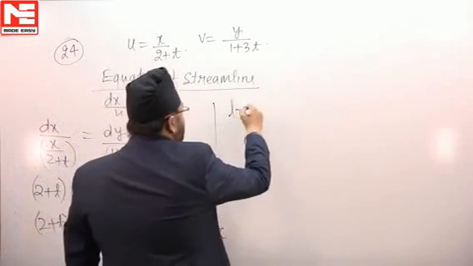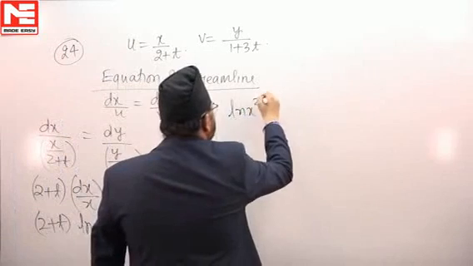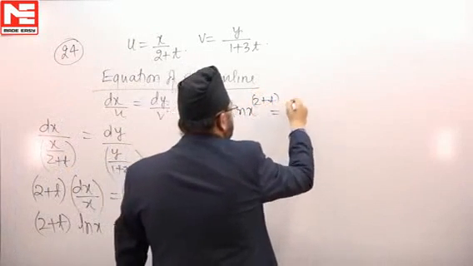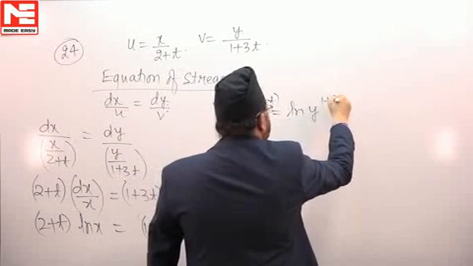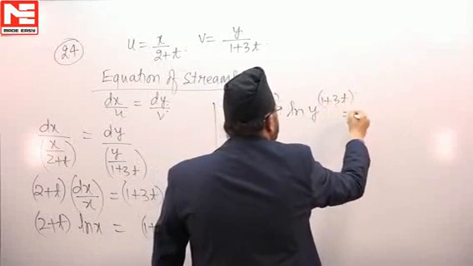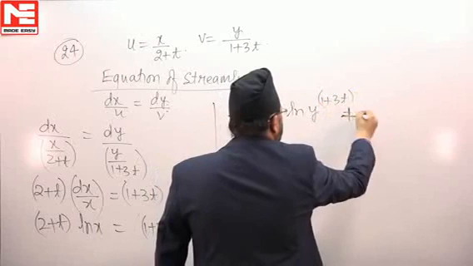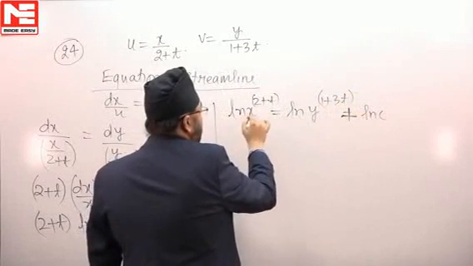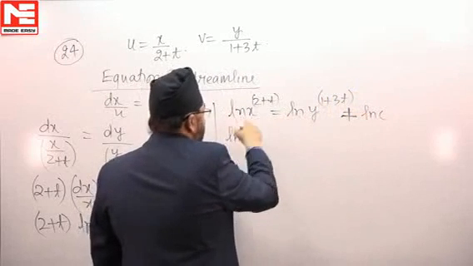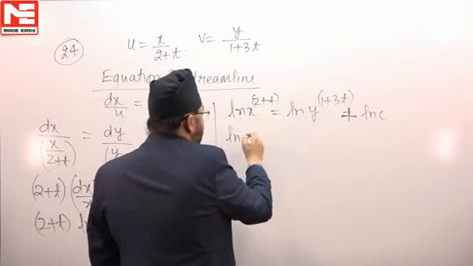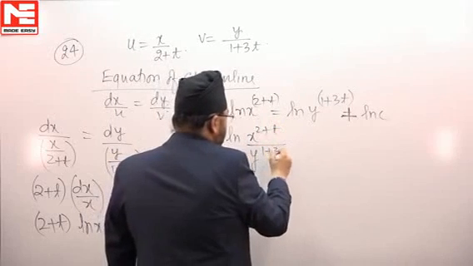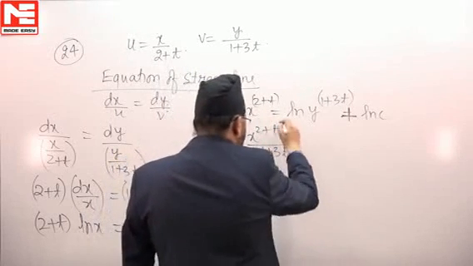This we can write as natural log x to the power 2 plus t, and natural log y to the power 1 plus 3t, plus natural log constant. So the moment this term comes to this side, it will be natural log a minus natural log b, which is natural log a by b, right?